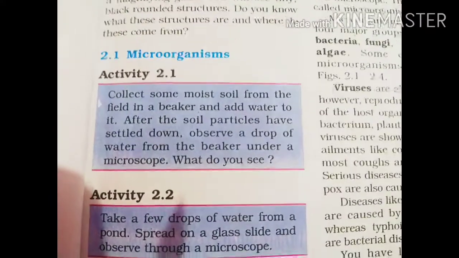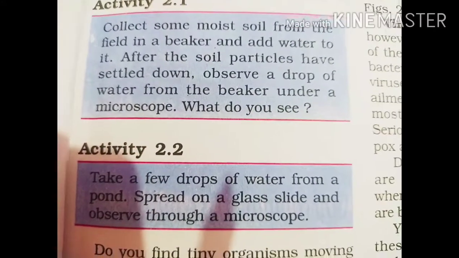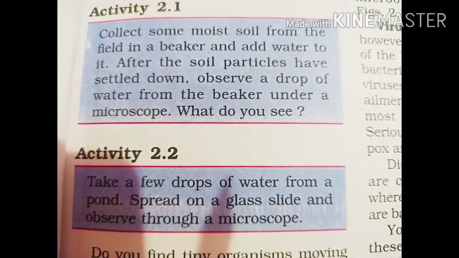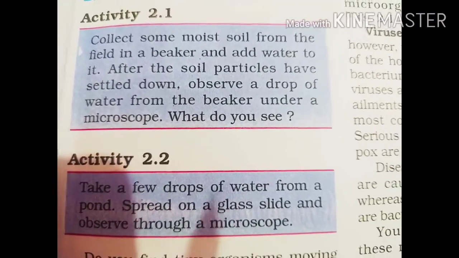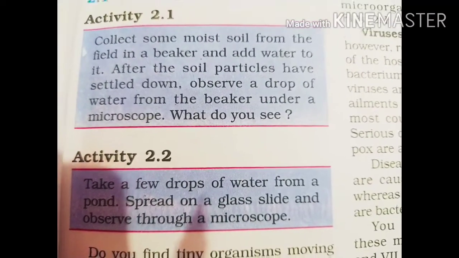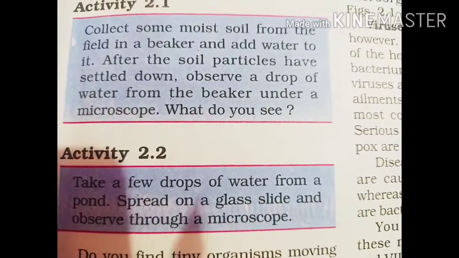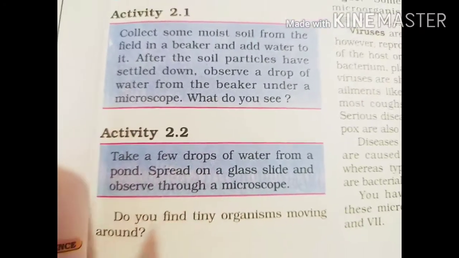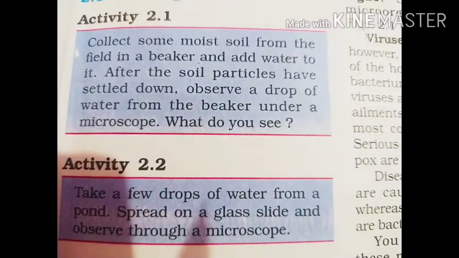Or collect water from any pond, and use a dropper to put it under the microscope, and you can see so many types of microbes. We can say that pond water is full of microorganisms.